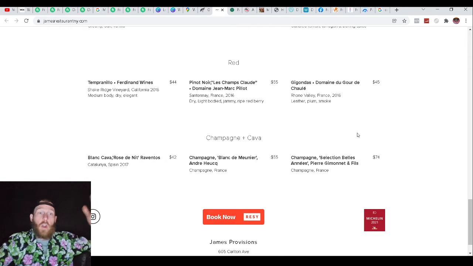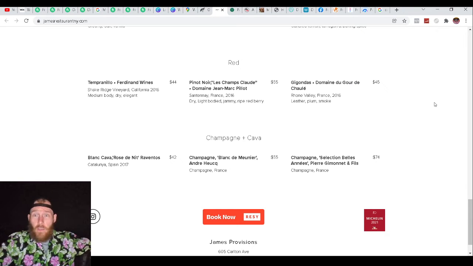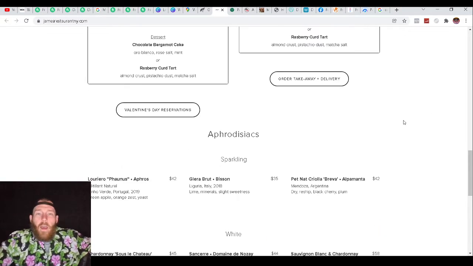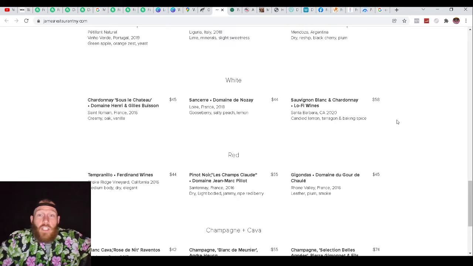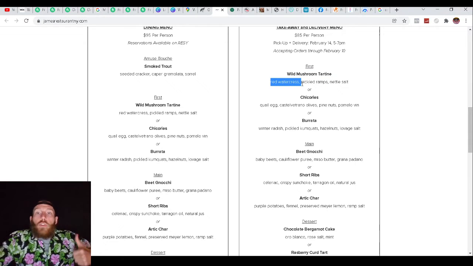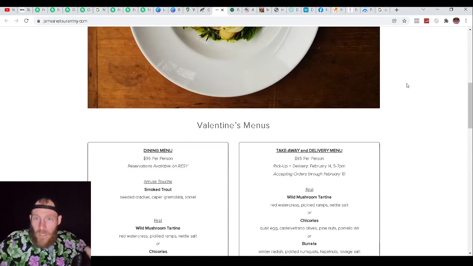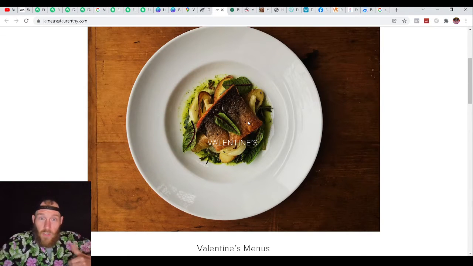If I was visiting New York and I had to order food, first of all, I can't even read these names. Gigondas, Dami Guguri Di. What? I don't even know what this is. Okay, those are wines. I suck at that. I don't even know wine for myself. But what is wild mushroom tarny? Red watercress, pickled ramps, nettle salt. What?